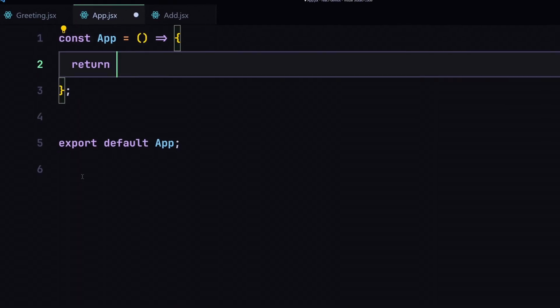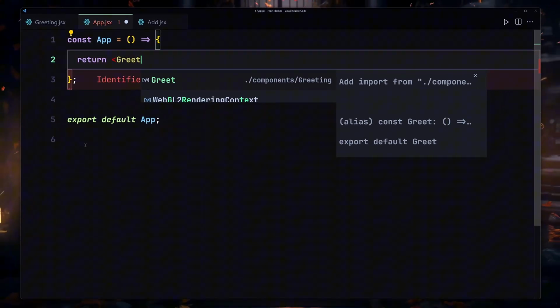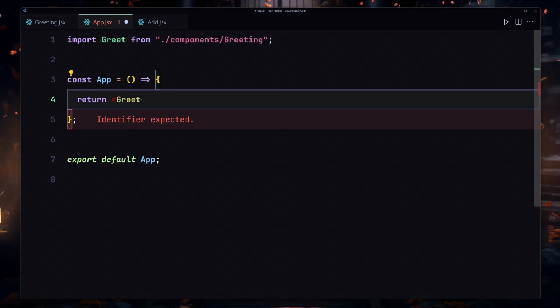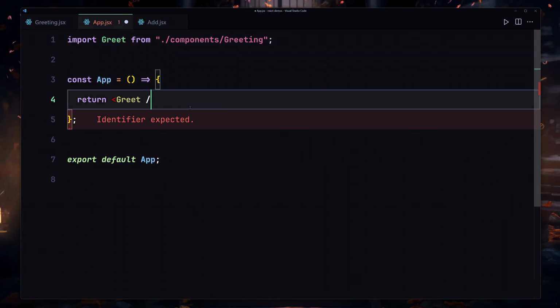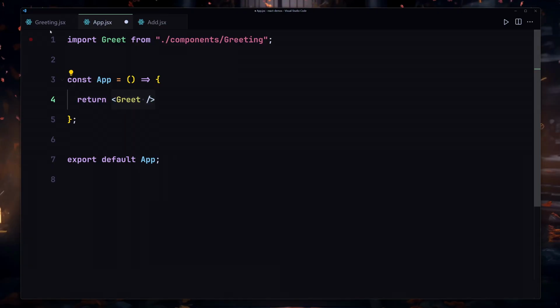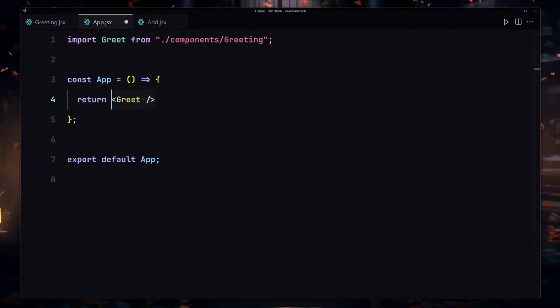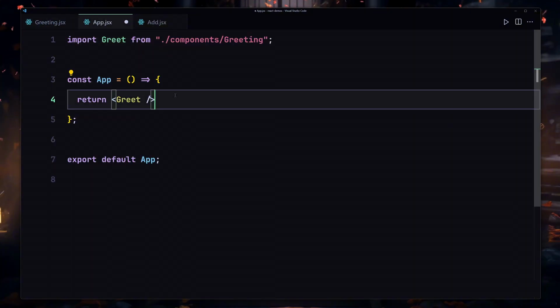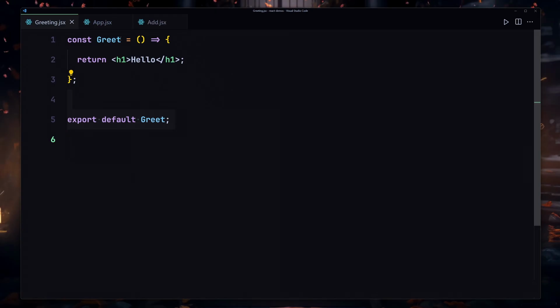So I'll just remove this h1 from here, and I'll use my greet first of all. And as soon as I hit enter, here you can see it will automatically import this. If it didn't, you have to import them manually. So now I'll just close that like this. And by the way, this is how we register our component. This is how we export them. And this is how we call them. Okay, so if I save my file, here you can see we are now getting our hello right here, which is coming from this greet component.